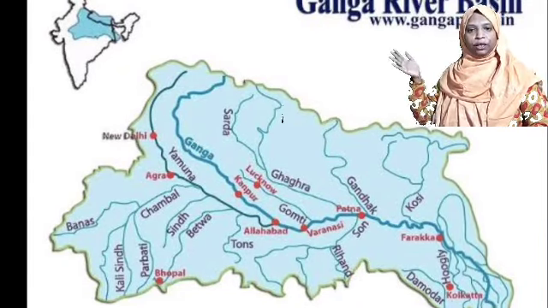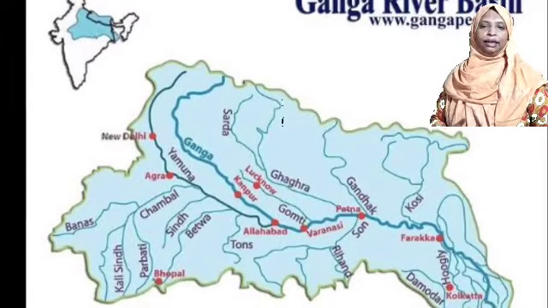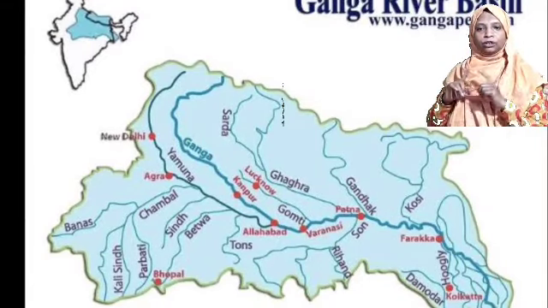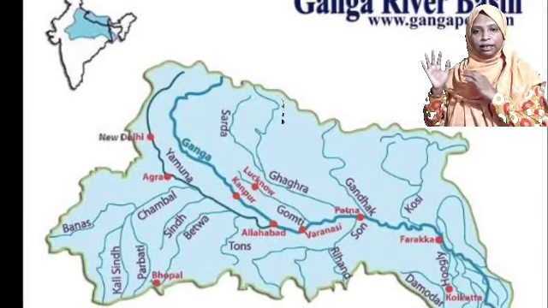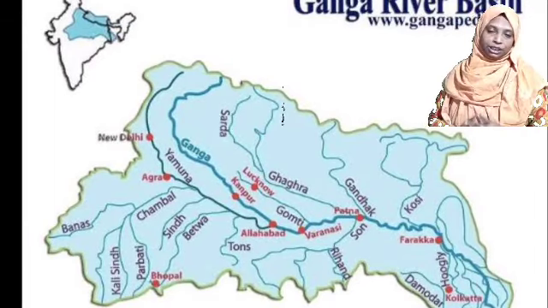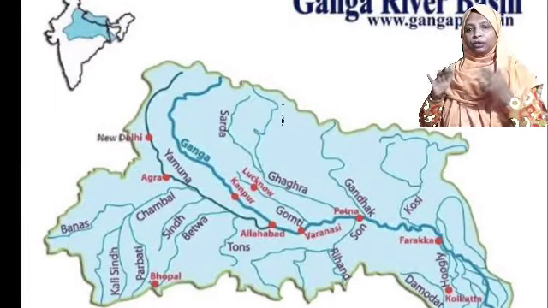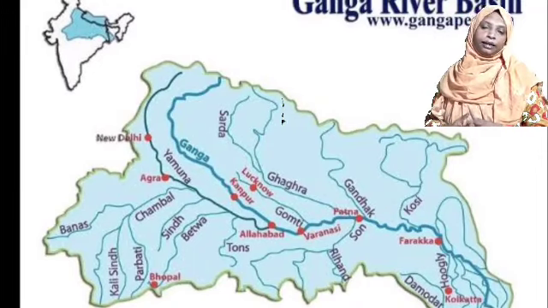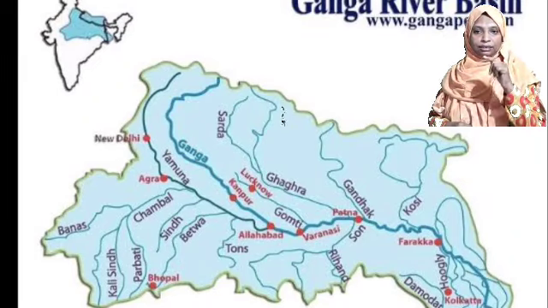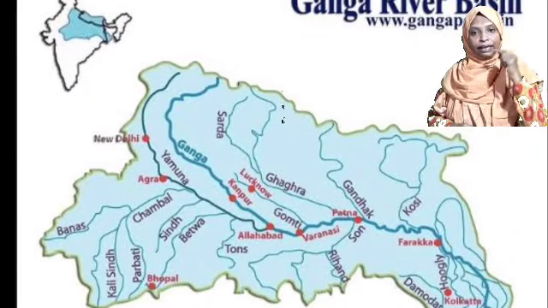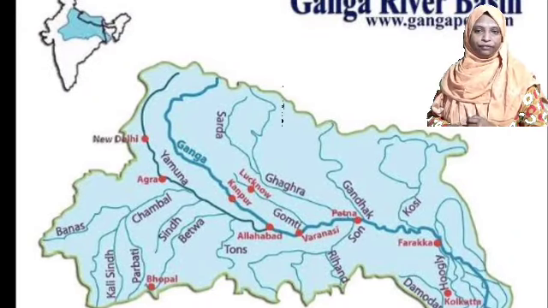The tributaries of the Ganga from the peninsular side are shorter and carry less water, though they still contribute water. So a lot of areas are covered by the Ganga and its tributaries. That's why the longest and largest river basin in India belongs to the river Ganga.